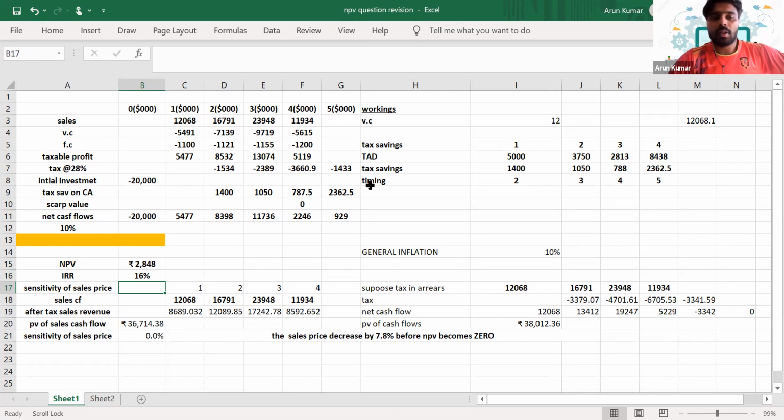Perfect. So with respect to this cash flow, with respect to this project, if you're asked to analyze the sensitivity, so let's say we have to analyze the sensitivity of sales price. So how will you analyze the sensitivity of sales price? We'll consider that with respect to the change in sales price, which element in this NPV format is getting changed. So that's how we'll analyze the sensitivity of each variable in this NPV format. Which is the cash flow having a direct impact on the sales price?